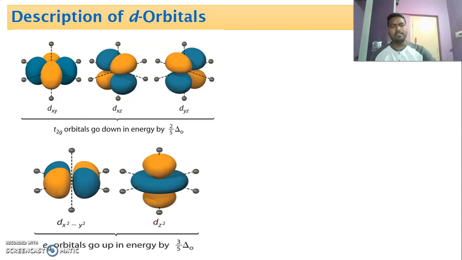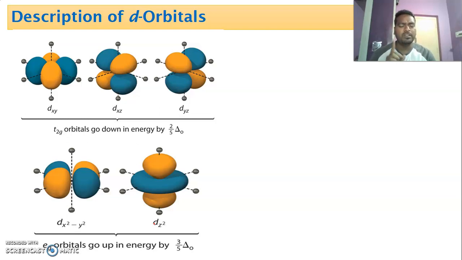Dear students, in the entire chapter, we are going to discuss magnetic properties, colored complexes, high spin and low spin complexes, and stability. In order to understand, we are going to study electronic configuration. But in this chapter, we are going to write electronic configuration in terms of T2g and Eg. You must know the meaning of T2g and Eg d orbitals. It's very simple. When we come to s orbital, s can only be s.